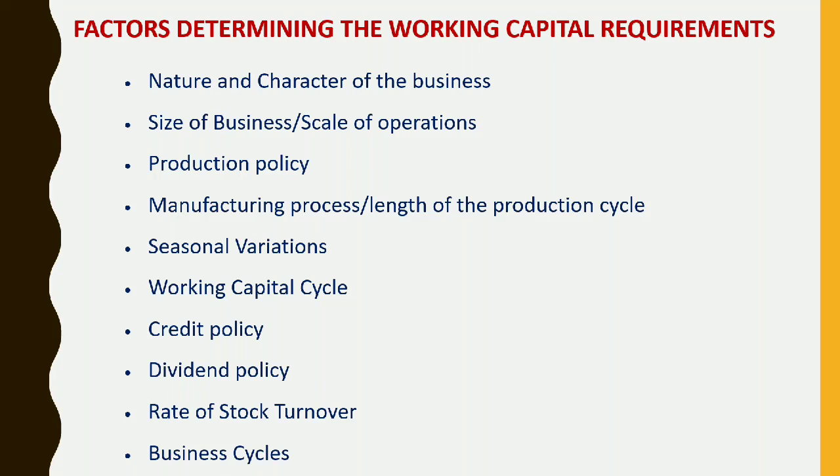This cycle involves purchase of raw materials and stores, its conversion into finished goods through work in progress with the progressive increment of labor and service cost, and conversion of finished goods into sales, debtors and receivables, and ultimately realization of cash. And this cycle continues again from cash to purchase of raw materials and so on. So in a nutshell, we can say that the speed with which the working capital completes one cycle determines the requirement of capital. Longer the period of cycle, larger is the working capital requirement.